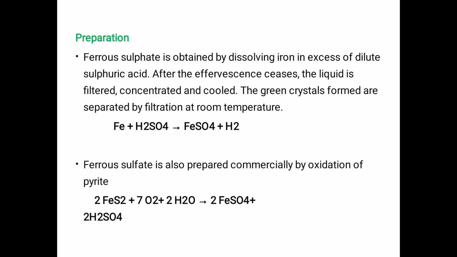This is the first preparation of ferrous sulfate. Ferrous sulfate is obtained by dissolving iron in excess of dilute sulfuric acid. The reaction is iron, Fe, plus sulfuric acid, H2SO4, gives FeSO4 plus H2 gas. That is the effervescence, H2 gas.